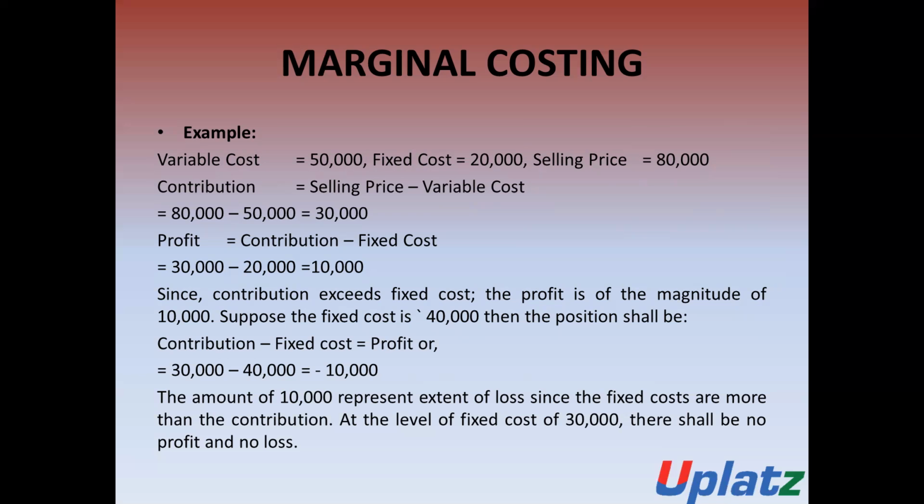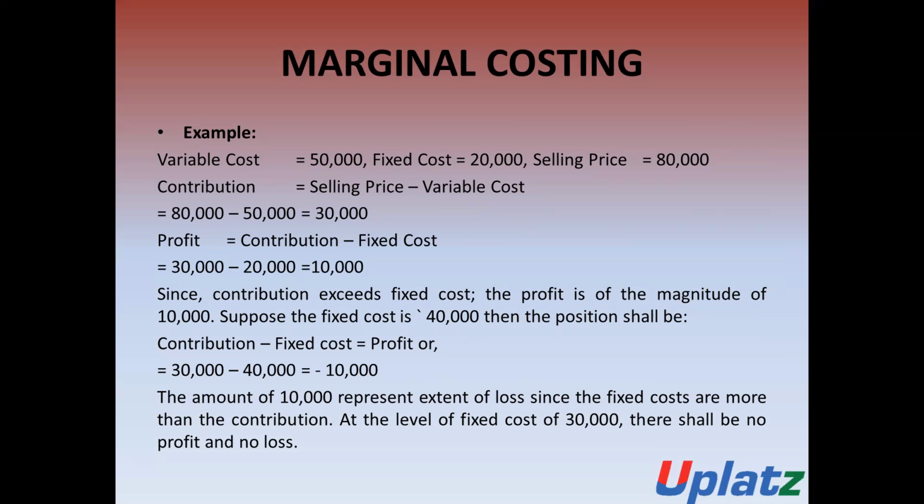Now we will calculate profit. The profit is equal to contribution less fixed cost. The amount of contribution is 30,000 and the fixed cost is 20,000. Then the total amount of profit is 10,000 rupees. Since the contribution exceeds the fixed cost, there is a profit of rupees 10,000.